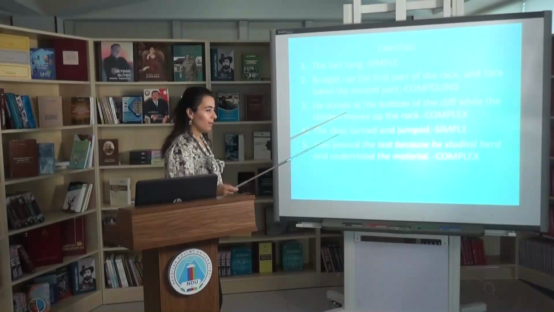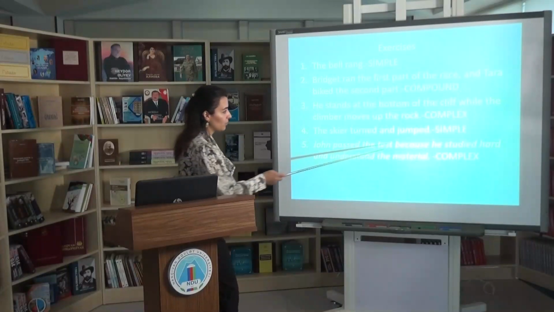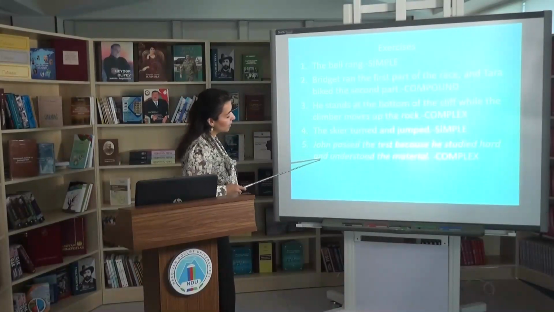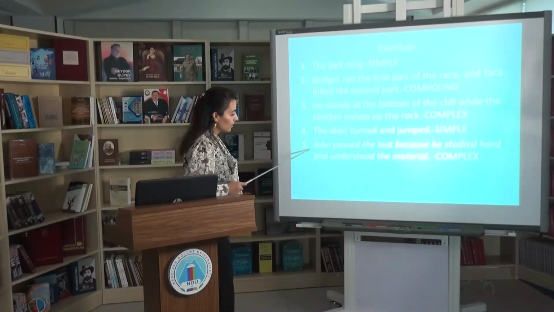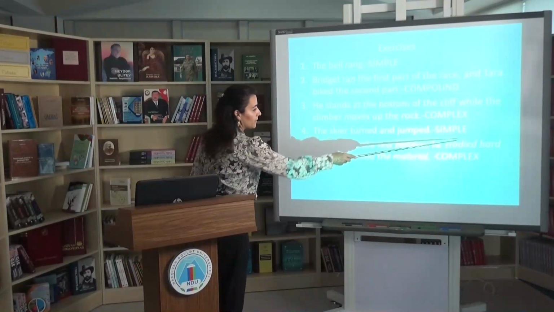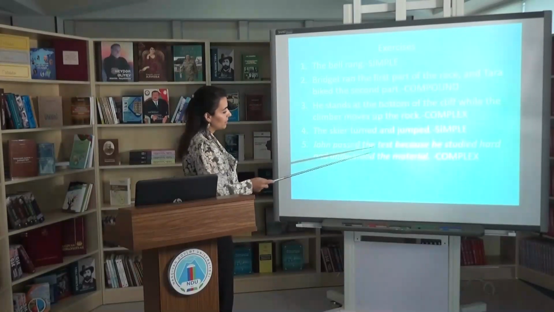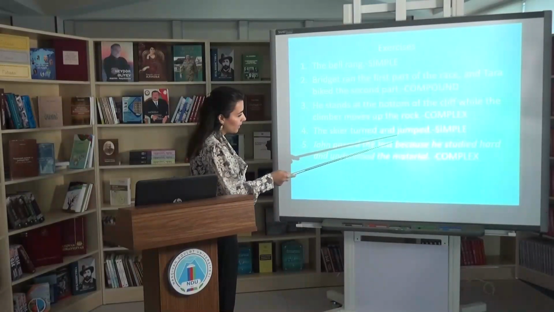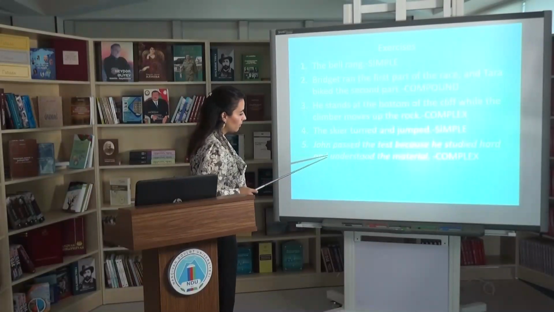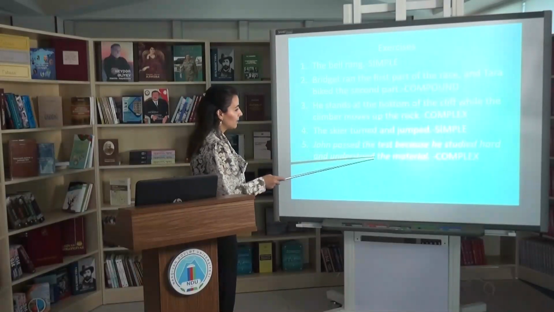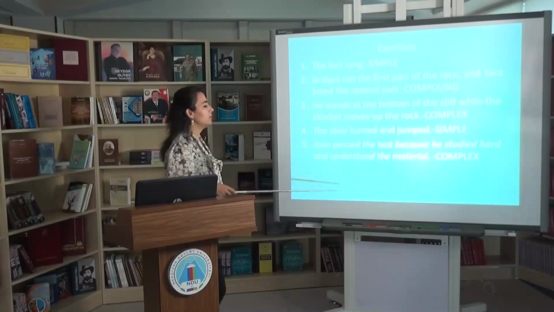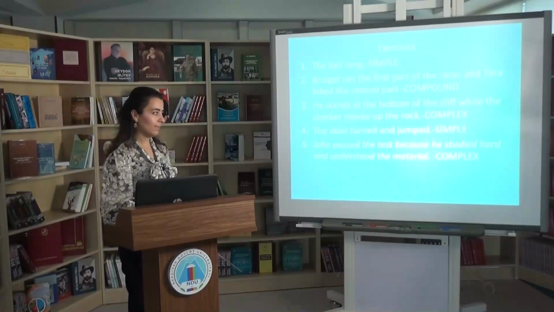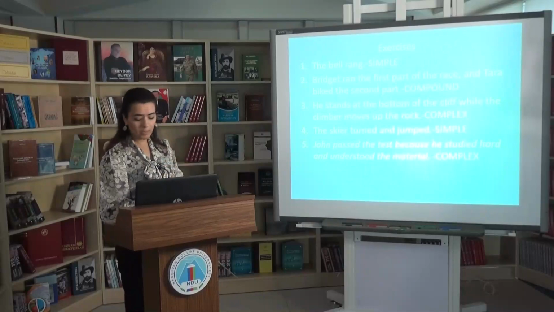But if you pay attention to this structure, he studied hard and understood the material, here and connects independent phrases, not sentences. In fact, they are considered to be parts of a compound predicate. So that's why it is an example of a complex sentence, not a compound sentence.